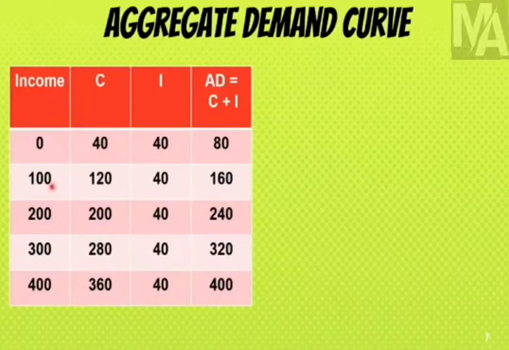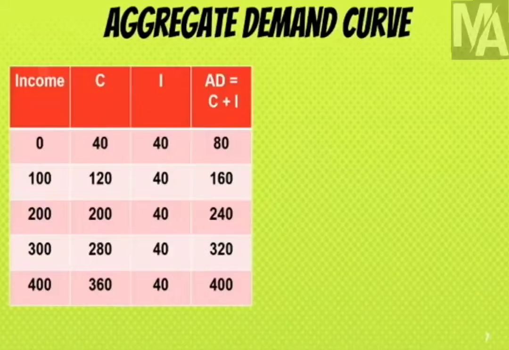When income is 100, the consumption is 120. We have seen an increase in the consumption. When income is 200, the consumption is 200. When income is 300, the consumption is 280. And when income is 400, the consumption is 360. So we are seeing a gradual increase in both income and consumption, but consumption is increasing at a slower rate than income. We are keeping investments at a constant rate, the third column, at 40 each. This is because it will be very easy for us to understand the relationship between AD and consumption.